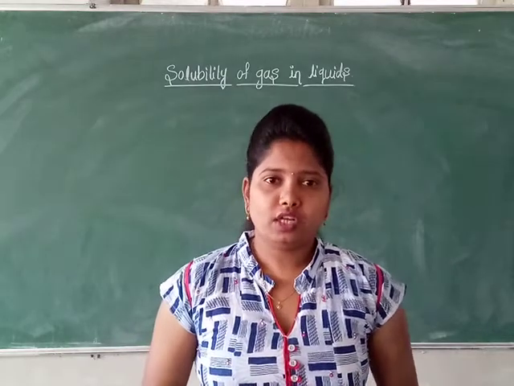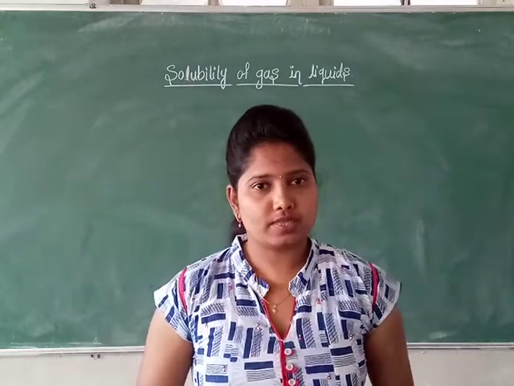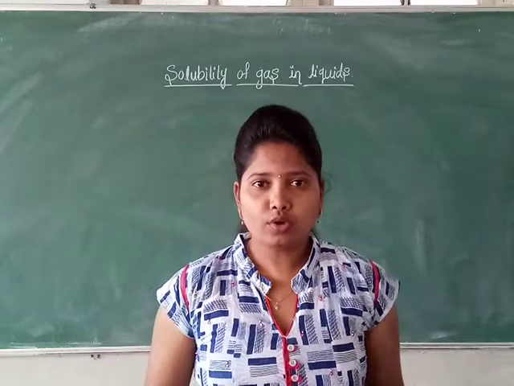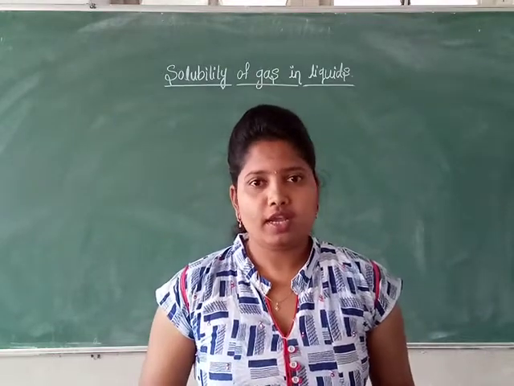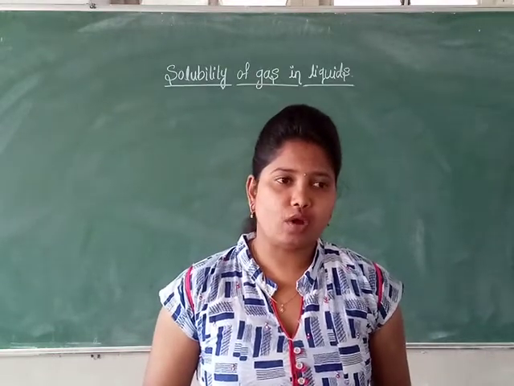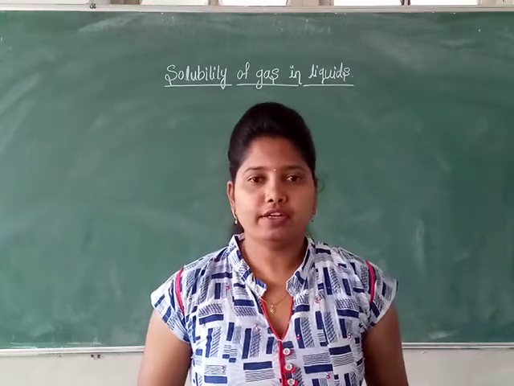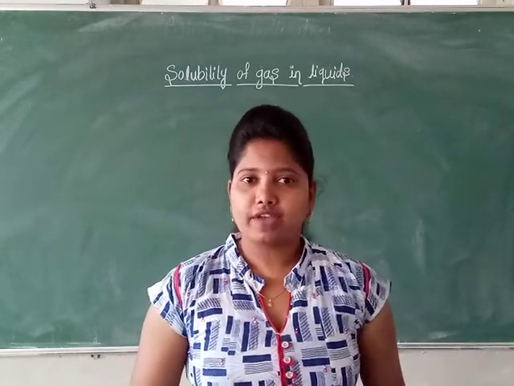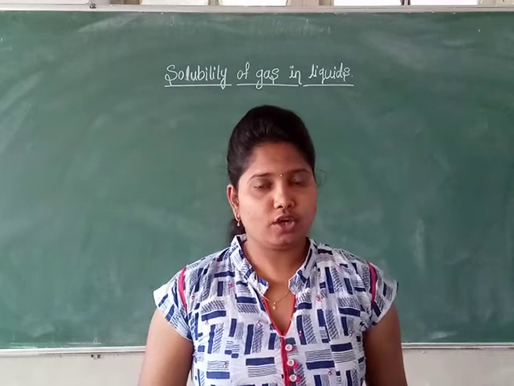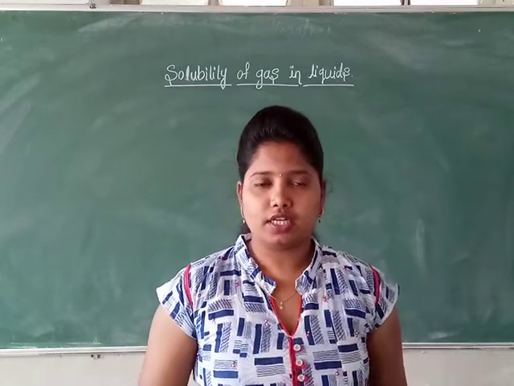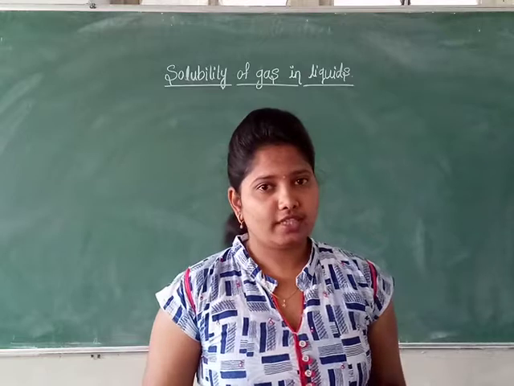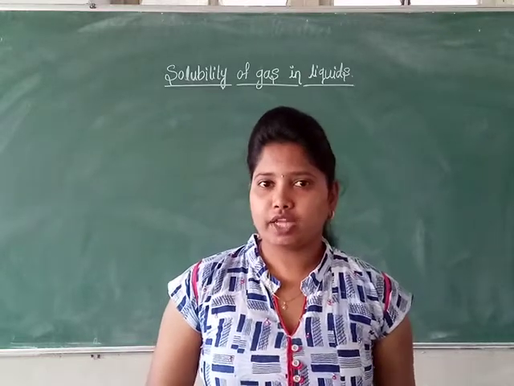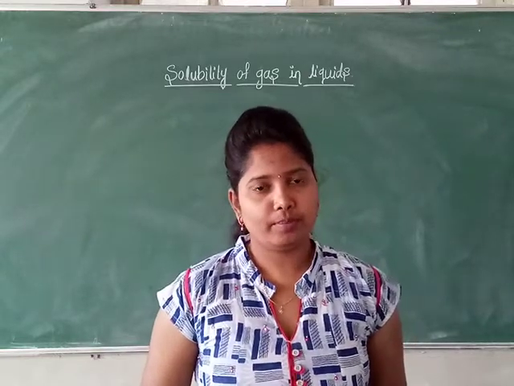So what is solubility? The solubility of a substance is the maximum amount that can be dissolved in a specified amount of the solvent at a specified temperature. And there are three factors that affect the solubility of solids in liquids: the nature of the solute and the solvent, the effect of temperature, and the effect of pressure.